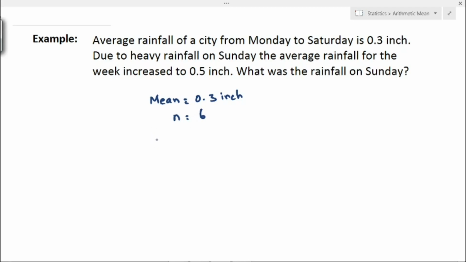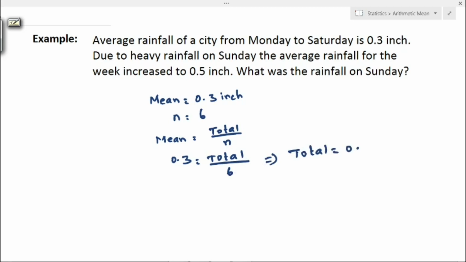The formula for arithmetic mean is: mean, that is x bar, equals total divided by number of values. The mean value is given, that is 0.3, equal to total, which we have to find, divided by n, which is 6. So this implies the total value is 0.3 into 6, taking the 6 to the other side. That is nothing but 1.8. So this is the total for only 6 days, right?